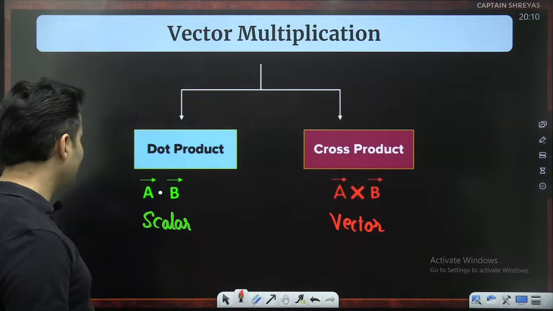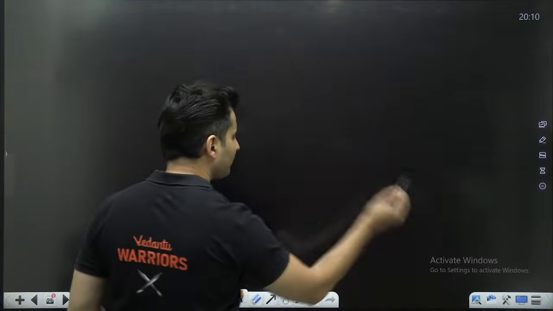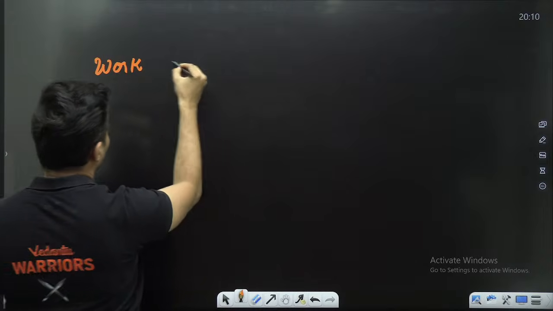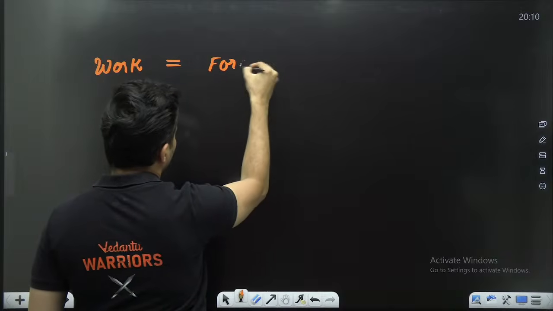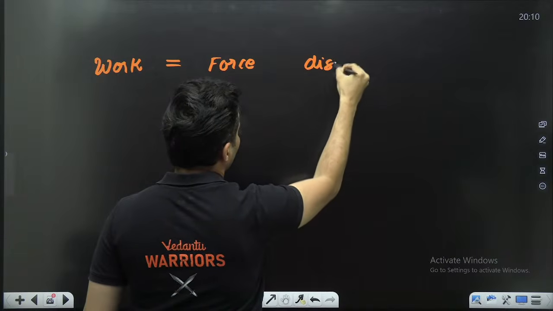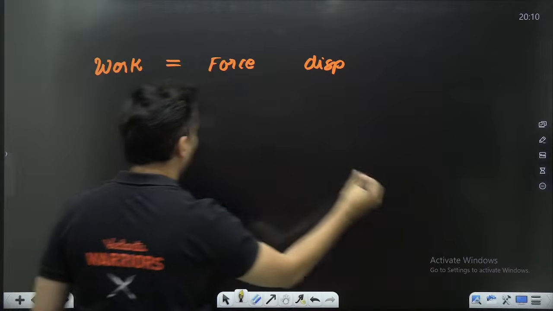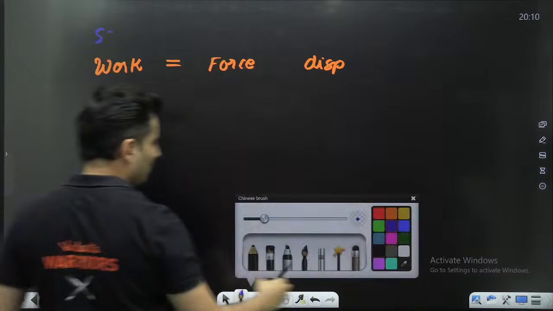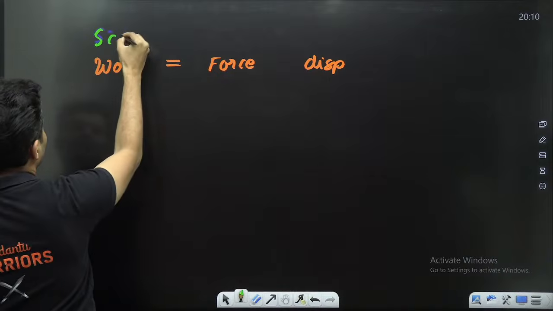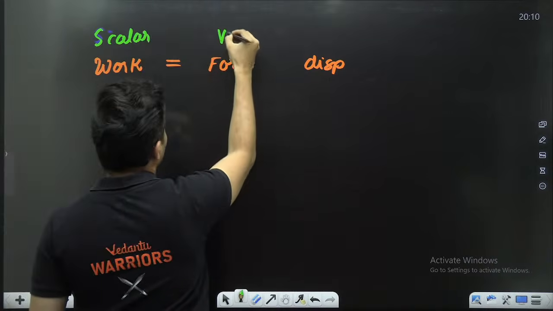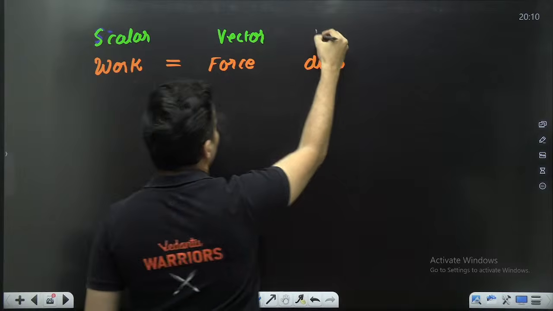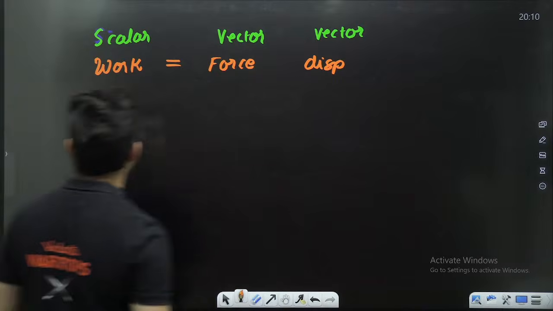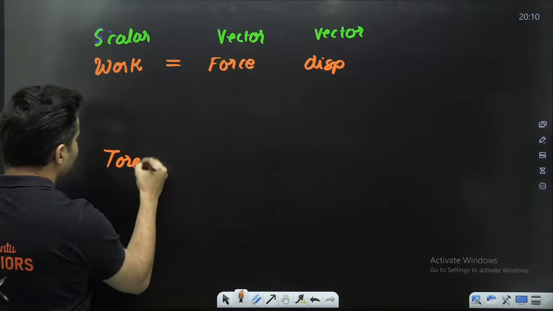I'll tell you why these things have come. Observe. Work is the product of force and displacement. Obviously, work is a scalar quantity, but force is a vector, and displacement is also a vector quantity. Similarly, later on you will learn about a quantity called torque.